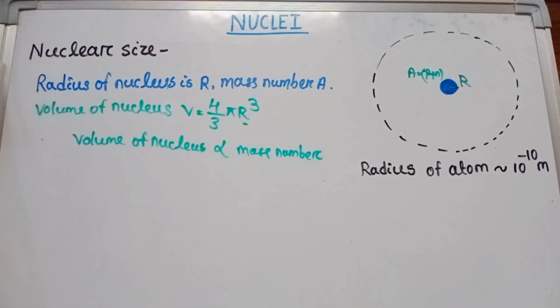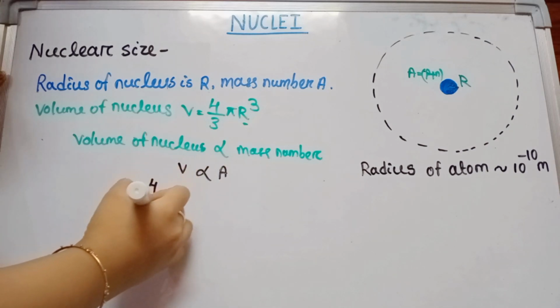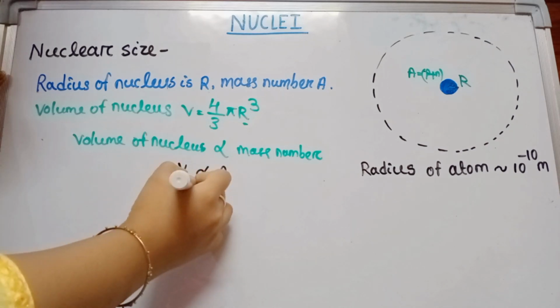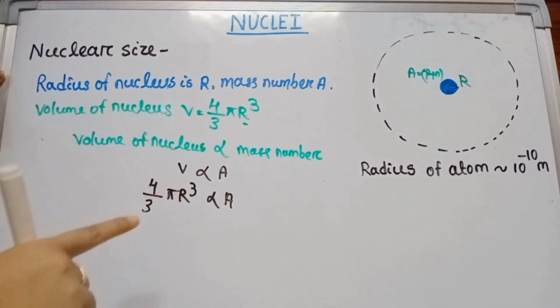Here the volume of the nucleus is directly proportional to the mass number of the nucleus. That means V is directly proportional to A. As V is proportional to A, 4 by 3 pi r cube is also proportional to A. Here 4 by 3 and pi are constant factors.